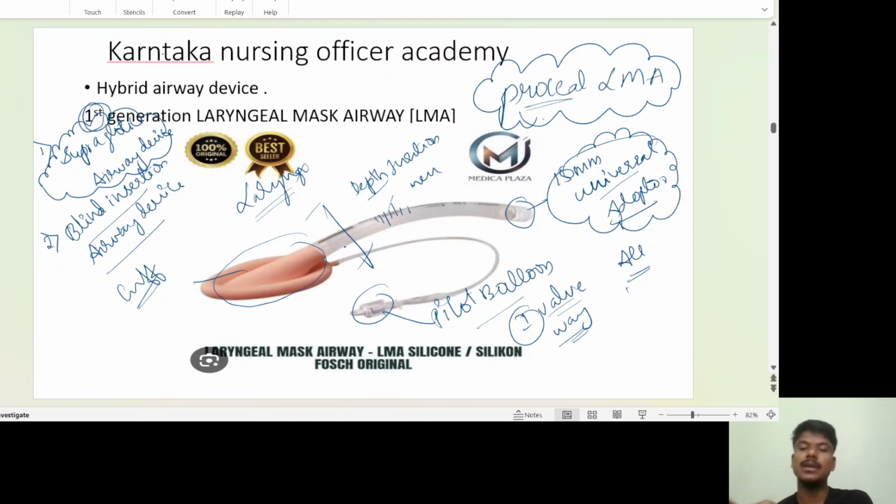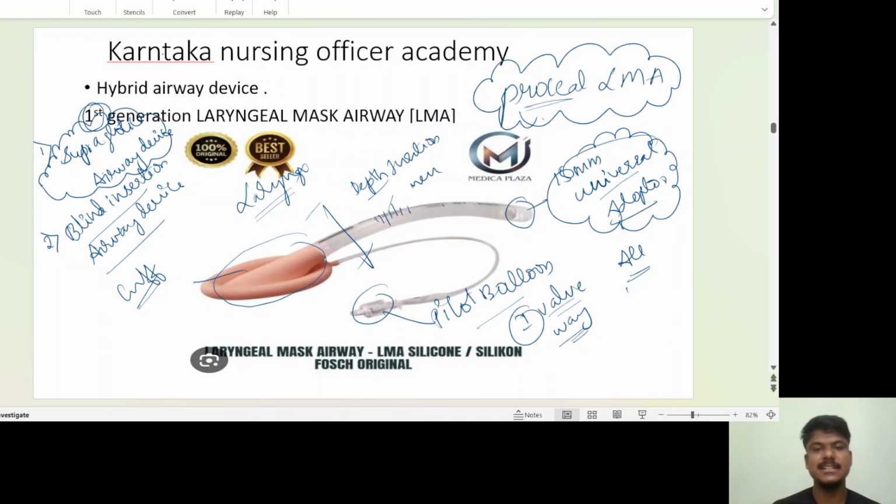After that, you have to connect the LMA universal adapter to the ventilator, the Ambu bag or ventilator. You have to push, you have to give the ventilation. For every 6 seconds, one breath should be given. So are all of you clear about how you are going to insert the LMA? Okay, all of you clear? Okay, give a thumbs up. Okay, thank you.